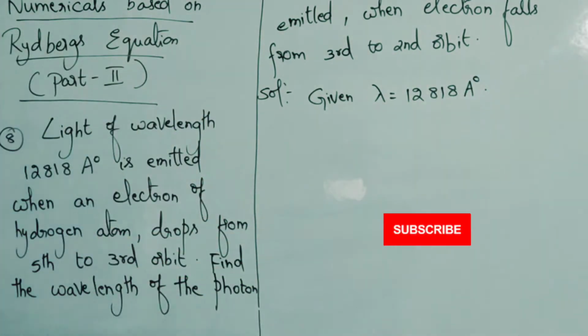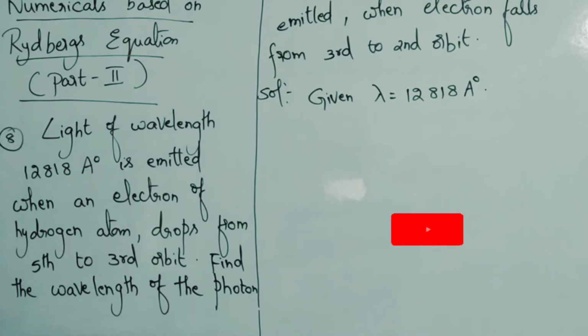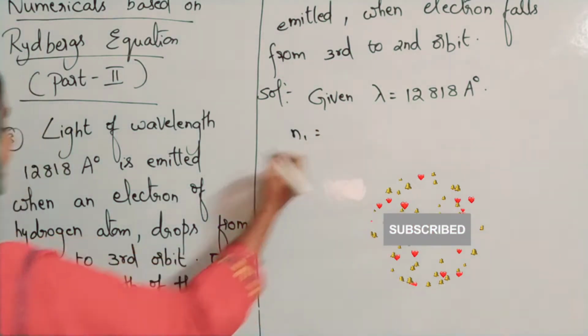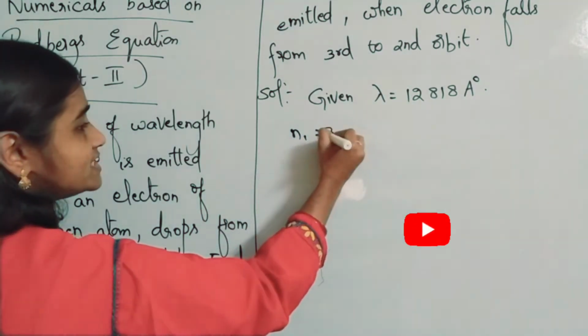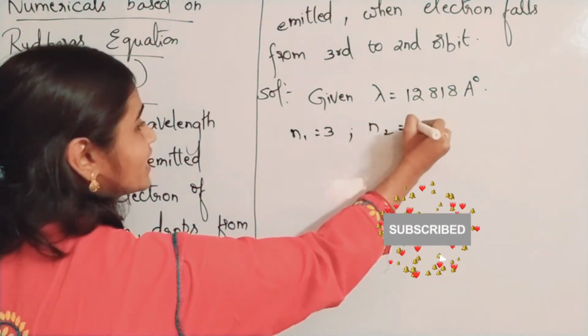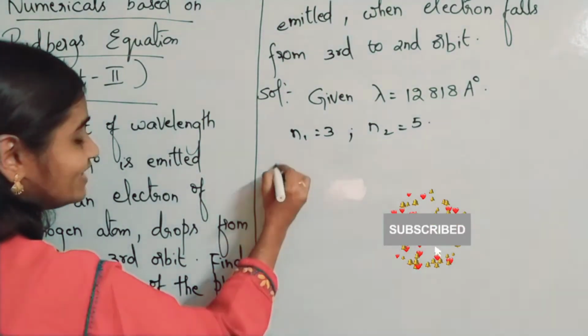12818 angstroms. That is the wavelength given. Okay, what is N1 and N2 here? In the first case, N1 is what? 5th to 3rd orbit. So lower energy level is 3, N2 is 5. Okay, so use Rydberg's equation and find out wave number or wavelength.